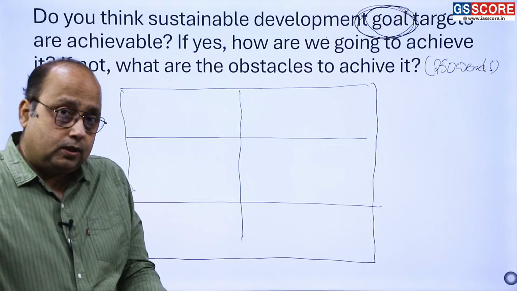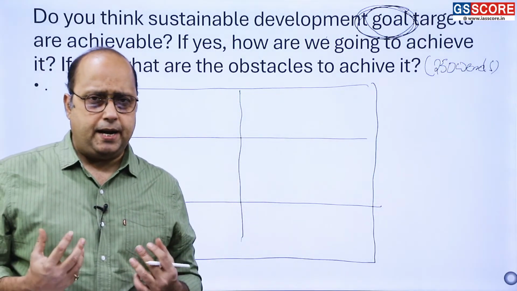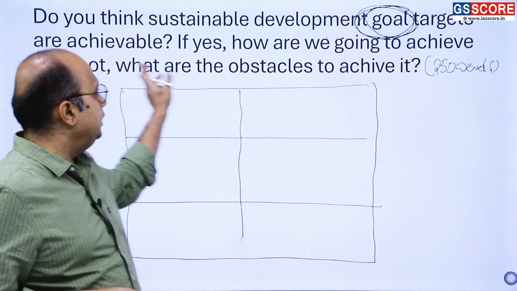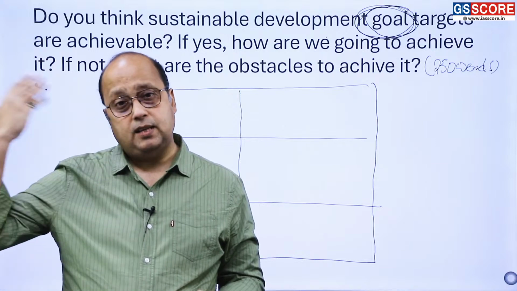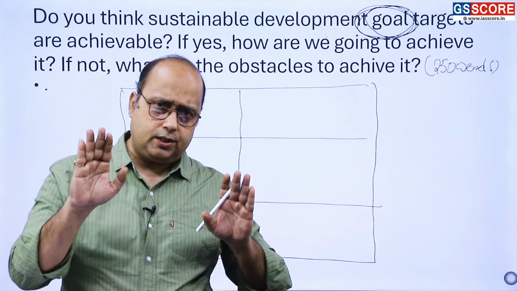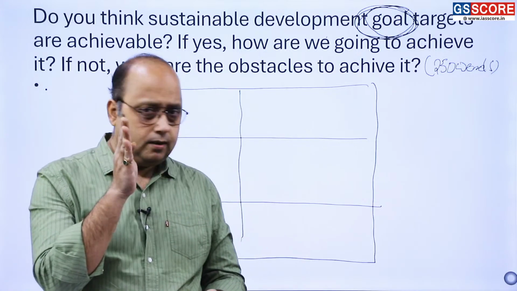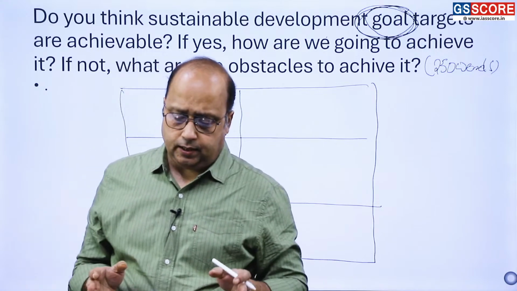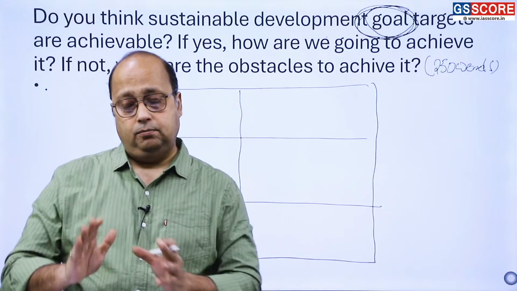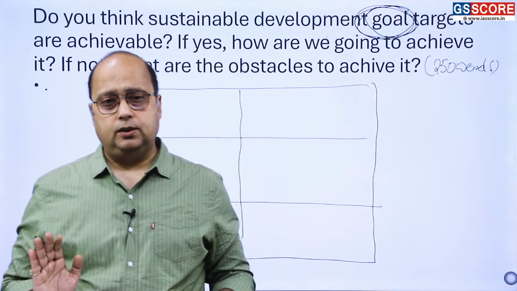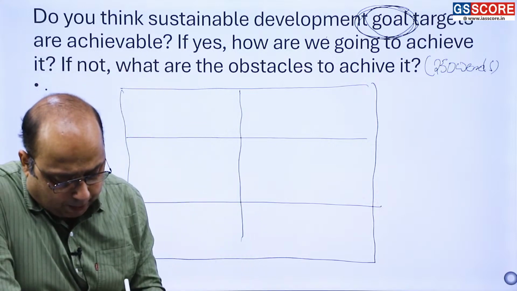Now, some of you will take one stand, others will take another stance. But what is my idea? Never take a stance. If any question comes, never take a stance. Why not? Because who knows what thoughts examiners are having. Sometimes our thoughts match with them, sometimes we have opposite ideas. So always take a stand in the middle. Like, yes, few are achievable, few are not, right? And after telling obstacles, don't stop, give suggestions, right? So we have the paragraph 1, right?